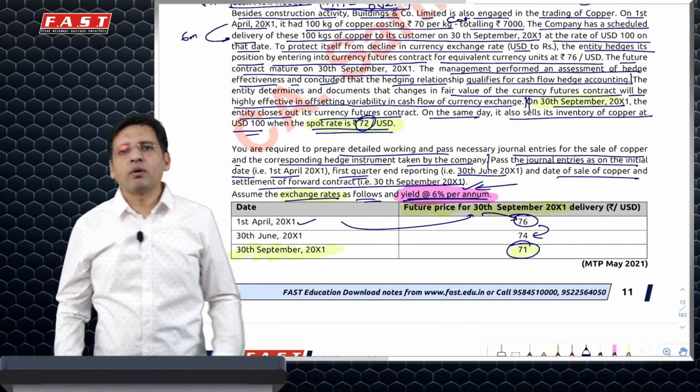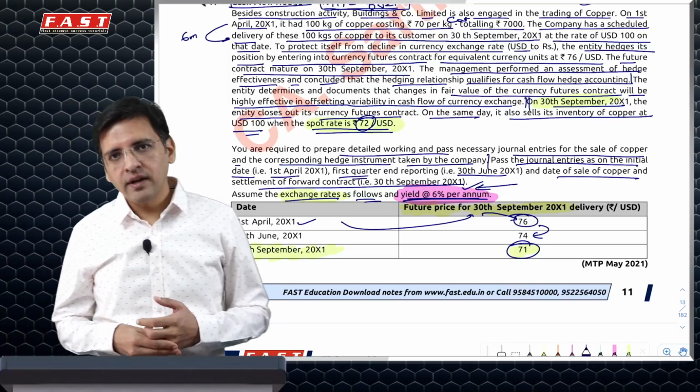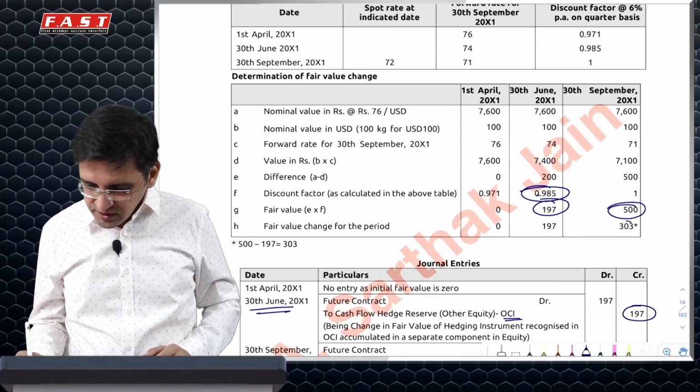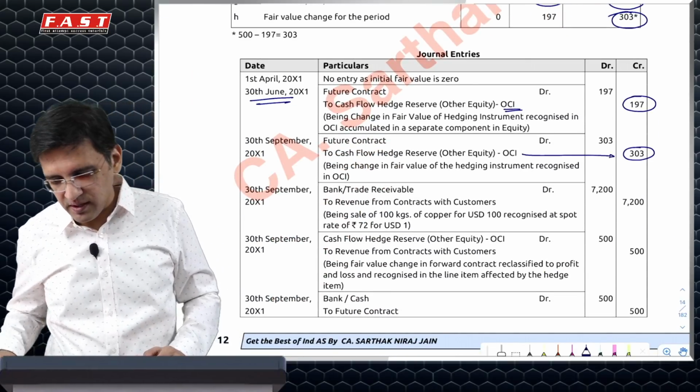So now there is obviously no interest element involved. So you will further book a gain. So a total gain of 5 into 100, so 500 is your total gain. That means you'll have to additionally recognize a gain of 303. 303 additionally recognized in OCI.